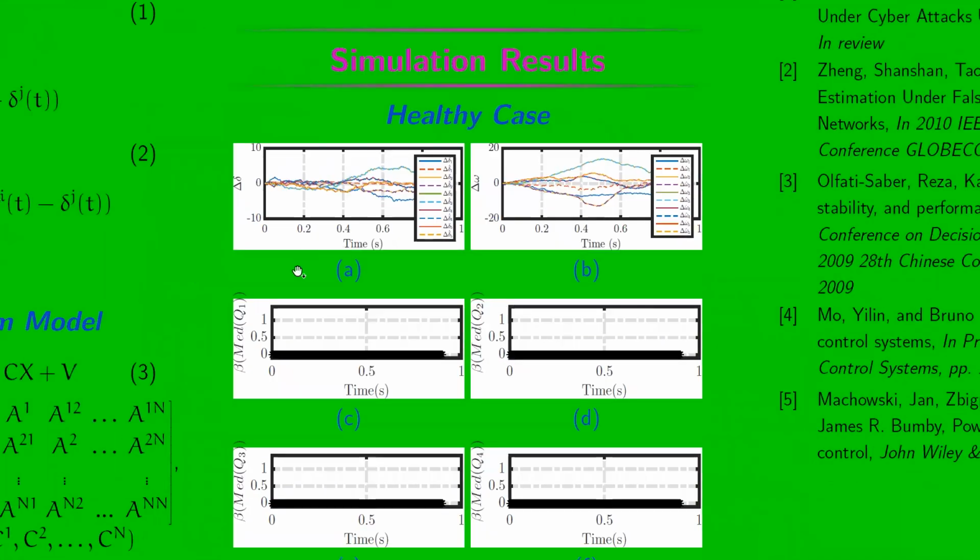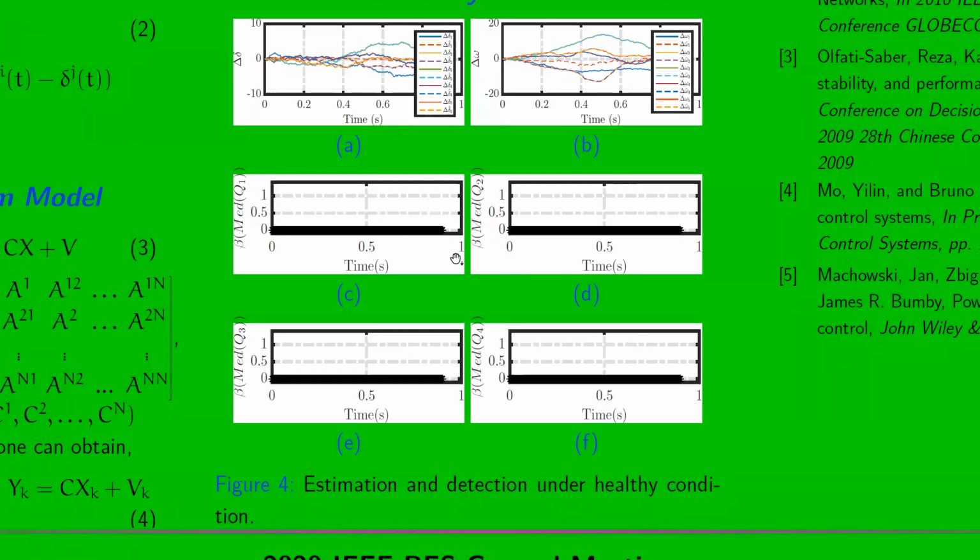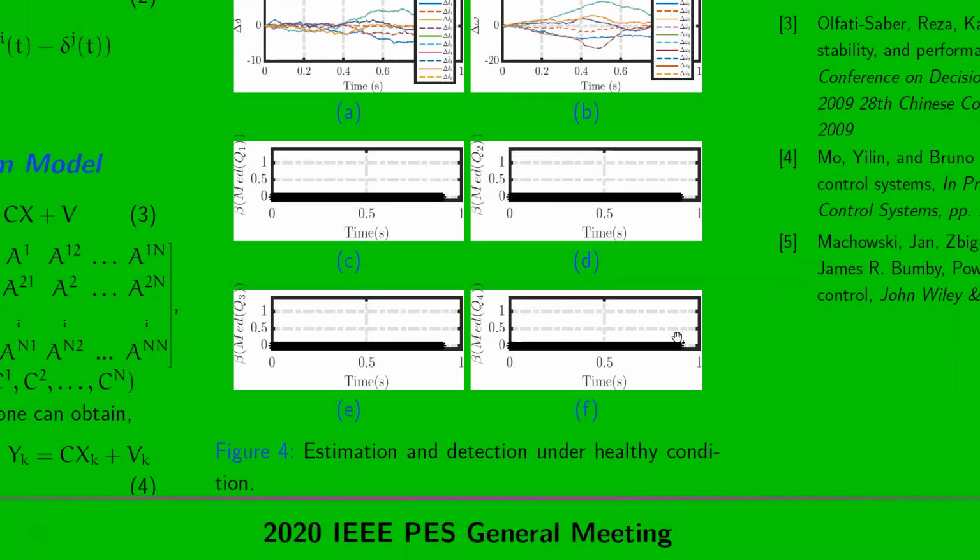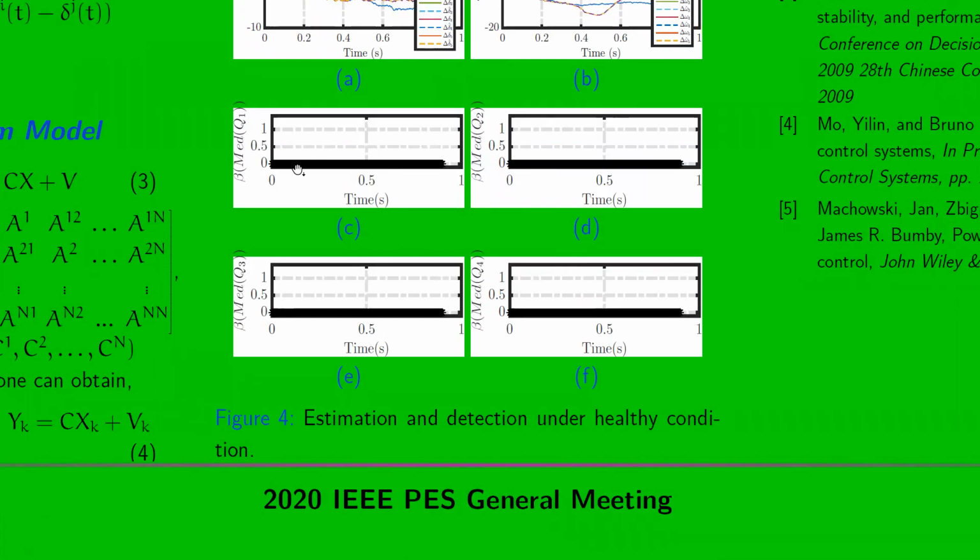Simulation result for the healthy case. Here we see figures A and B are the delta and the omega of the generators. Here you can see that the solid lines show the states and the dashed lines show the estimates. You can see the solid lines and the dashed lines overlapping each other, which show that we have a very good estimate of our states in the healthy case. Here we have a detector that gives a value of 0 if there is no attack, and gives 1 in case of an attack. Currently, since we are in the healthy case, we get a 0 value.